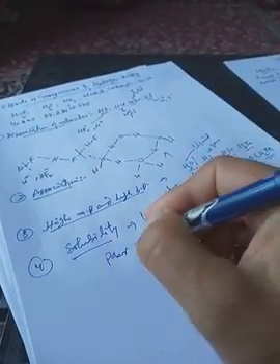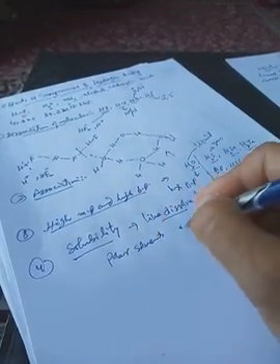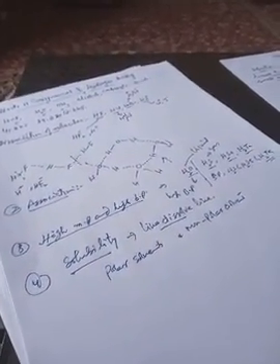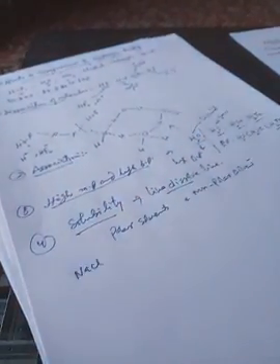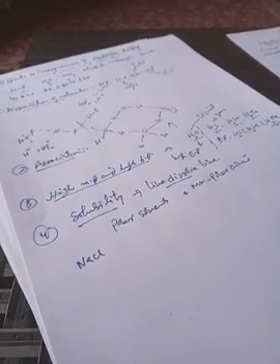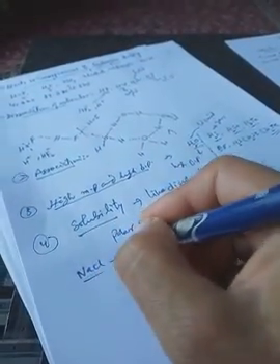Generally, solvents are classified into two groups: polar solvents and non-polar solvents. Those compounds which are polar in nature, which have polarity on them, get dissolved in polar solvents. For example, there is sodium chloride. It is an ionic compound. It has poles on it, negative charge on chlorine, positive charge on sodium. This sodium chloride is soluble in water because water is polar in nature.